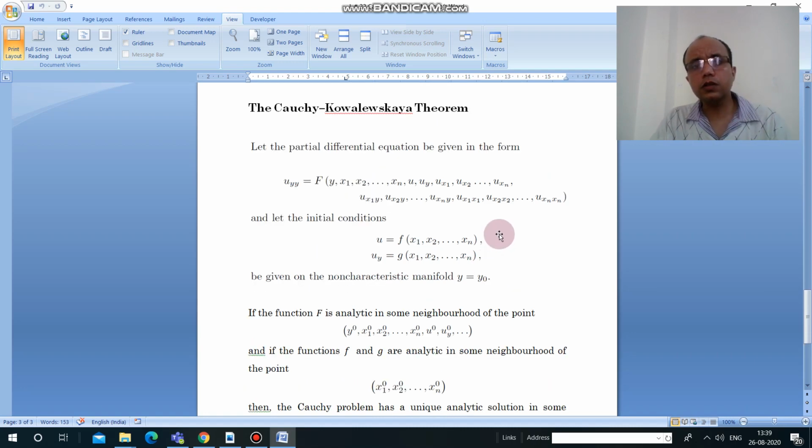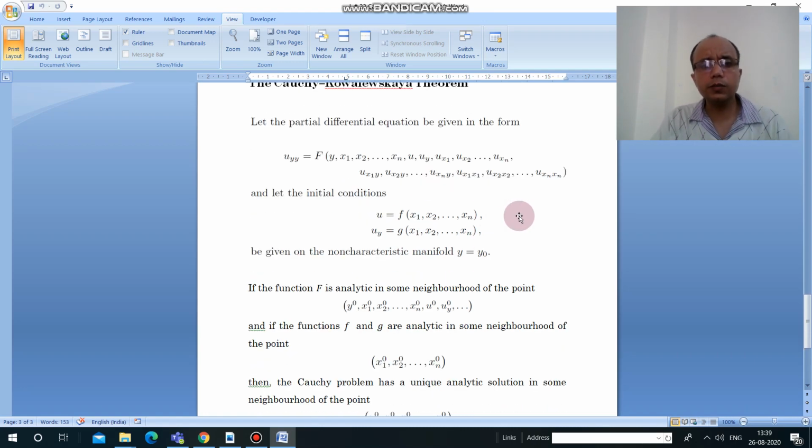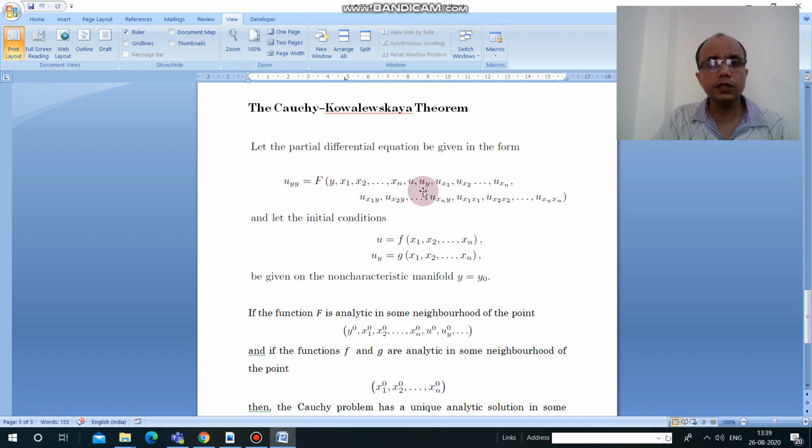Now, when will the solution of this equation exist? The theorem says that if this function f, which is a function of all these variables, and assume that these variables have some particular points y0, x10, up to xn0. If f is analytic, that is, whenever the derivative exists, then we say the function is analytic. Clear?